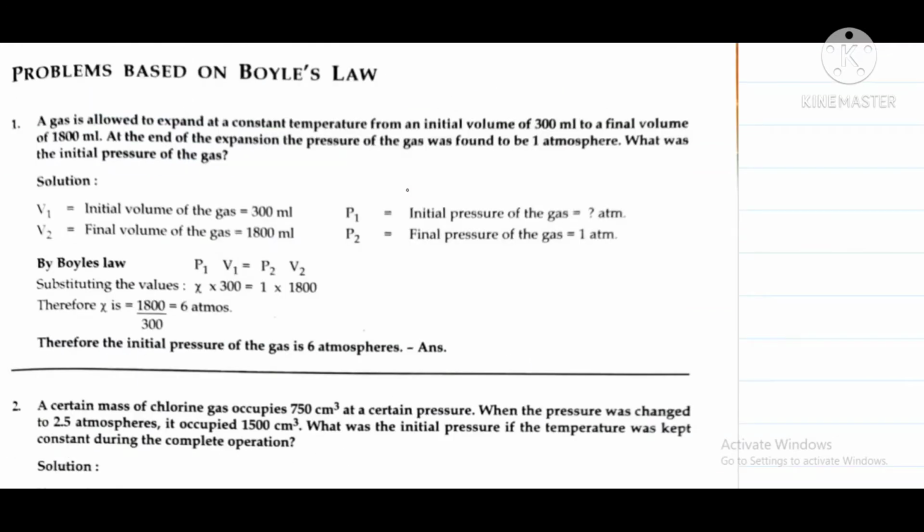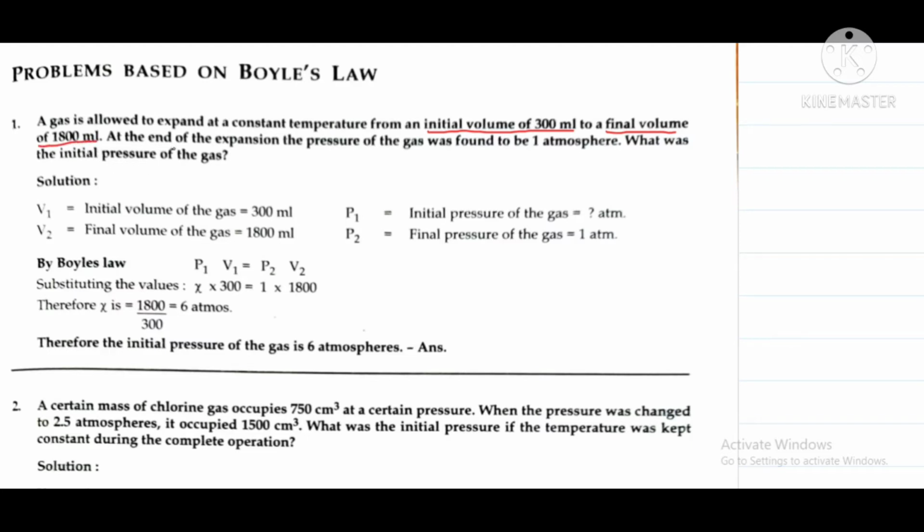Now we will solve some problems based on Boyle's law. Some numericals. Let us understand the first one. It says that a gas is allowed to expand at a constant temperature from an initial volume of 300 ml to a final volume of 1800 ml.